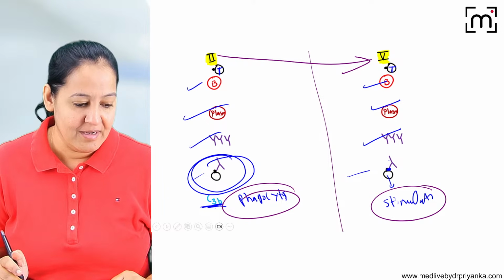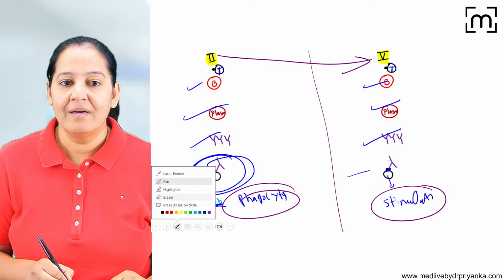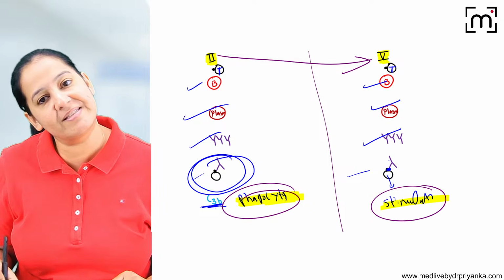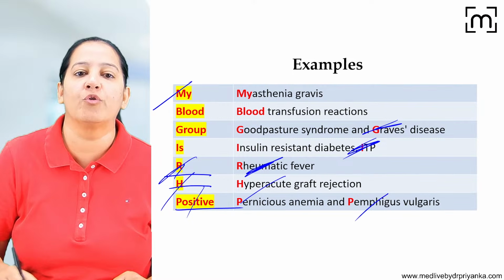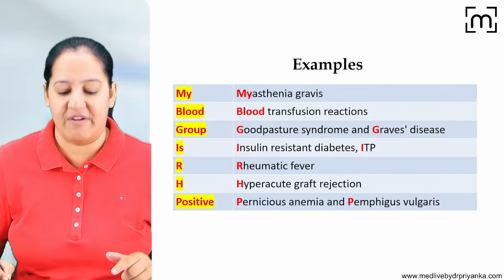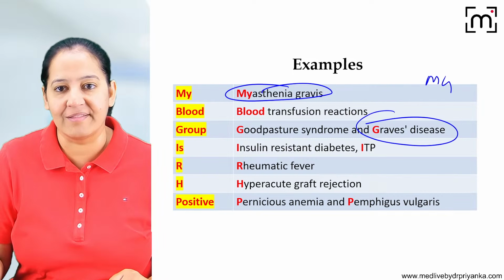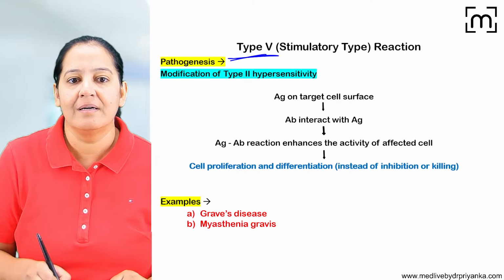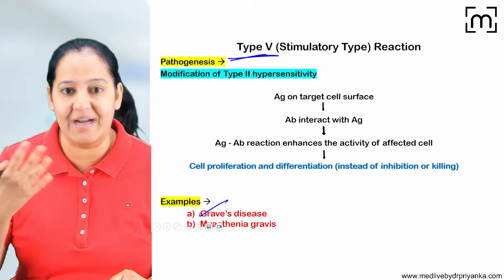At least I tried. Got it? Say yes, say no, respond. So that is the thing. The end result here in type 2 is phagocytosis. In type 5, it's the stimulation. Rest of the steps are same. Out of all the examples I have told you for type 2, only 2 of them are type 5. Which 2? MG, myasthenia gravis and Graves disease. You can learn Mahatma Gandhi or some other mnemonic, MG. These 2 are type 5 actually. They are a special version of type 2, that is type 5.